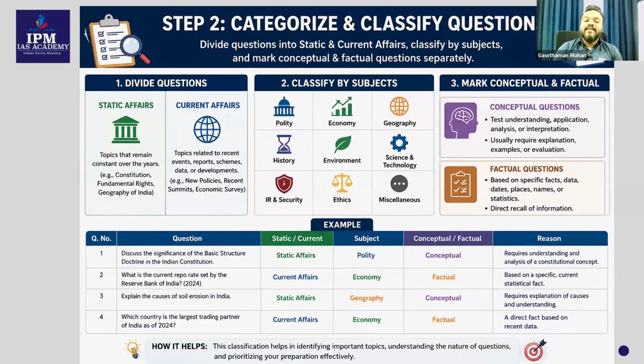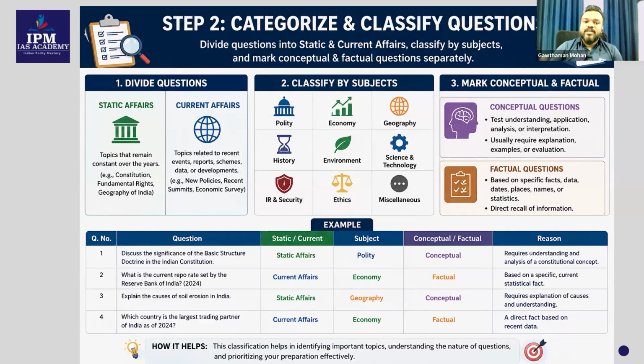Now the second question: what is the current repo rate set by the Reserve Bank of India? Whether it is a static topic or a current affair topic? Current affair, because they are asking about a particular year. Okay, it was a current event. But broadly, that particular question is connected with economy. So what is the topic coming here? In economy, you can get a question from the functions of the Reserve Bank of India. The monetary functions of the Reserve Bank of India, you can actually expect a question from that. So that is a topic you are listing.